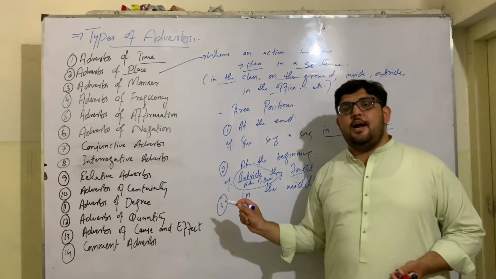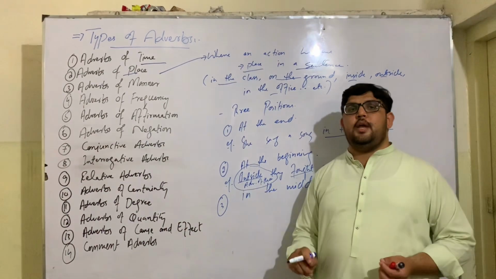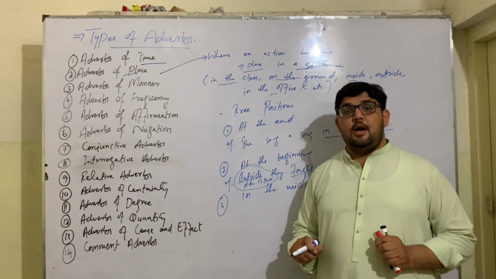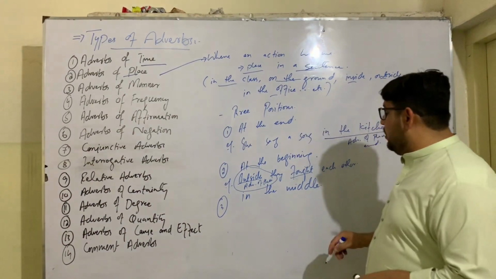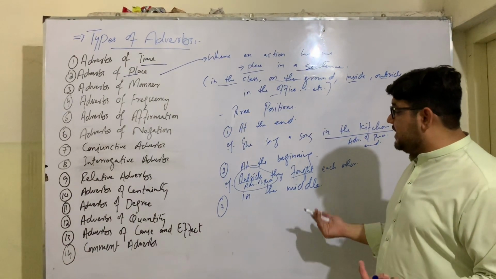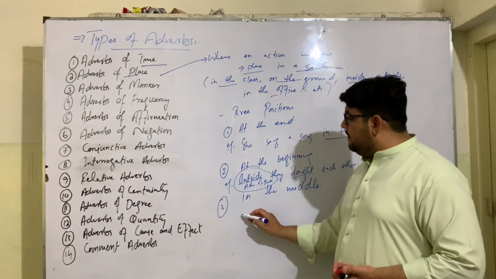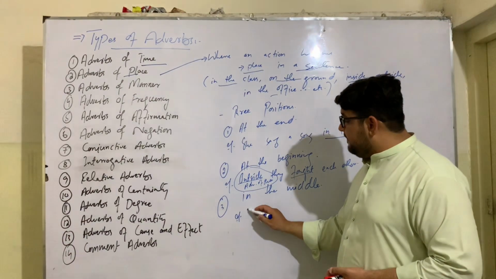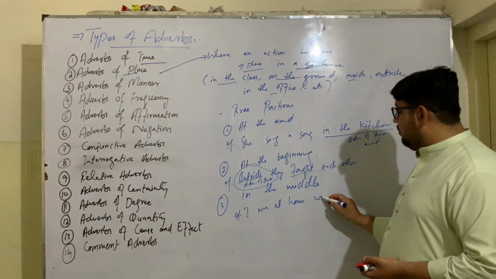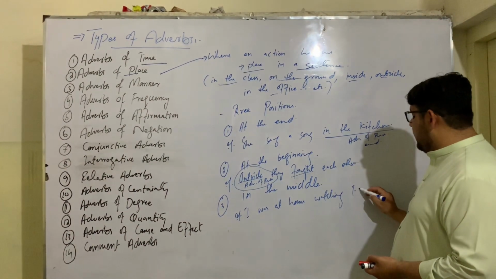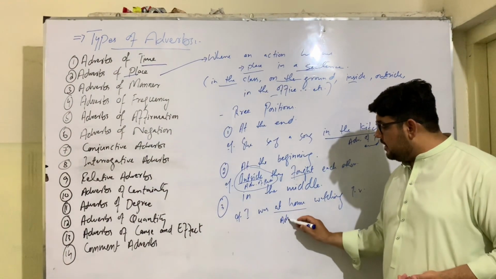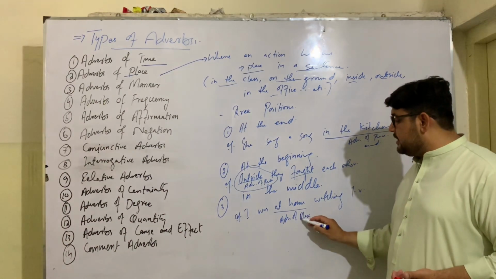And we use adverbs of place at the beginning of a sentence when the place expression is unimportant in a sentence, or unimportant to be mentioned in a sentence. So this also comes at the beginning of a sentence. Adverbs of place can also come in the middle of a sentence. For example, I was at home watching TV. I was at home watching TV. So at home is an adverb of place. It comes in the middle of a sentence.